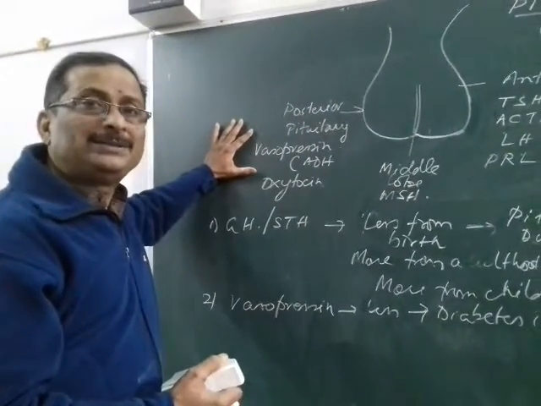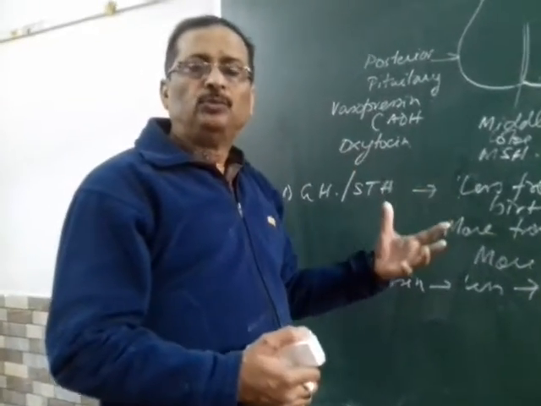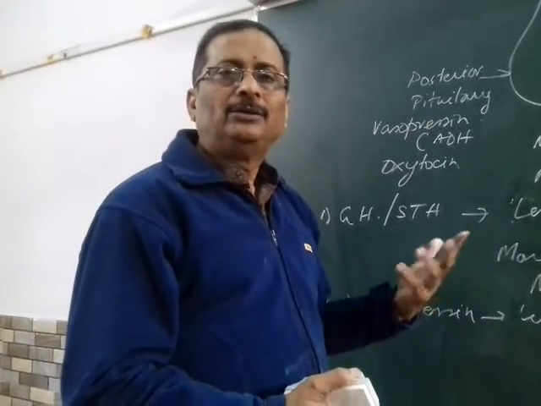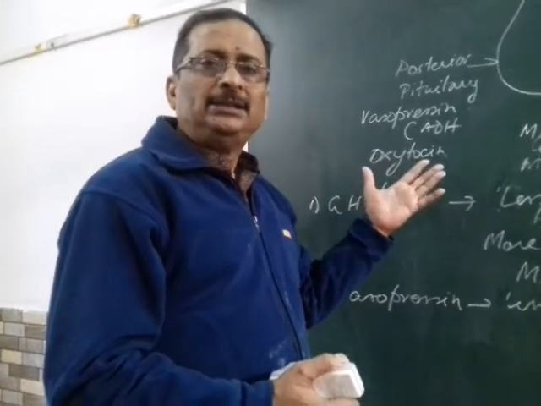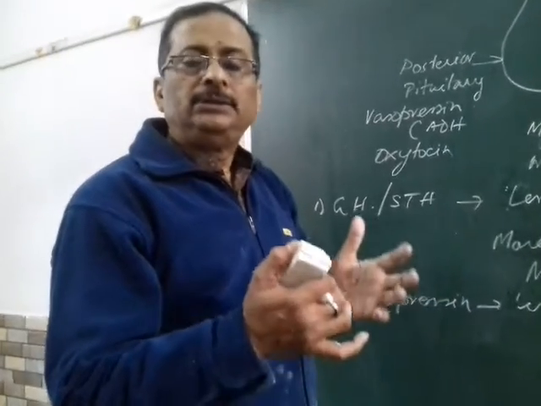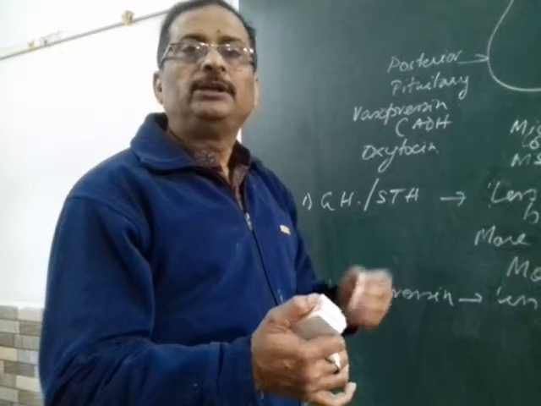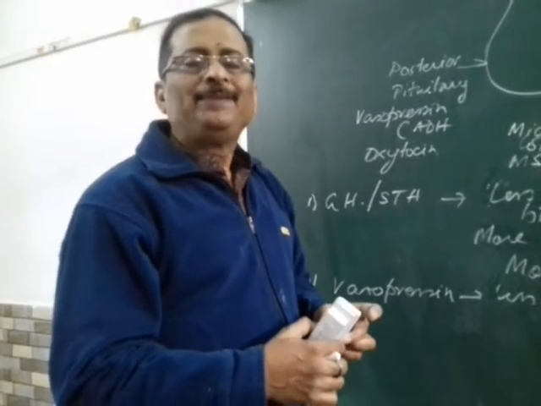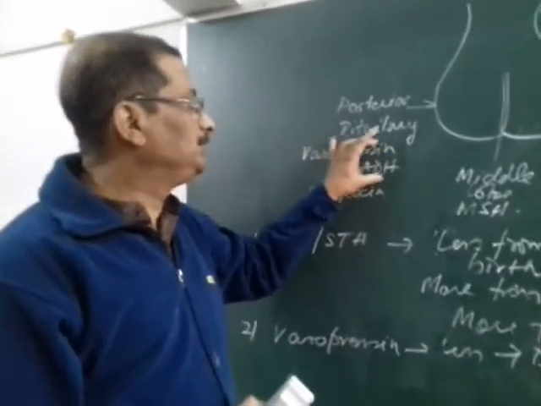Now if vasopressin is secreted less, then diuresis is more, and the water remains in the urine more than it should. Urine volume in a whole day is 1.5 liters. But if ADH is secreted less, then the urine volume increases and the urine becomes dilute, and that dilute urine causes a disorder which we call diabetes insipidus or water diabetes. Generally it occurs in old age. So that is about vasopressin or ADH.